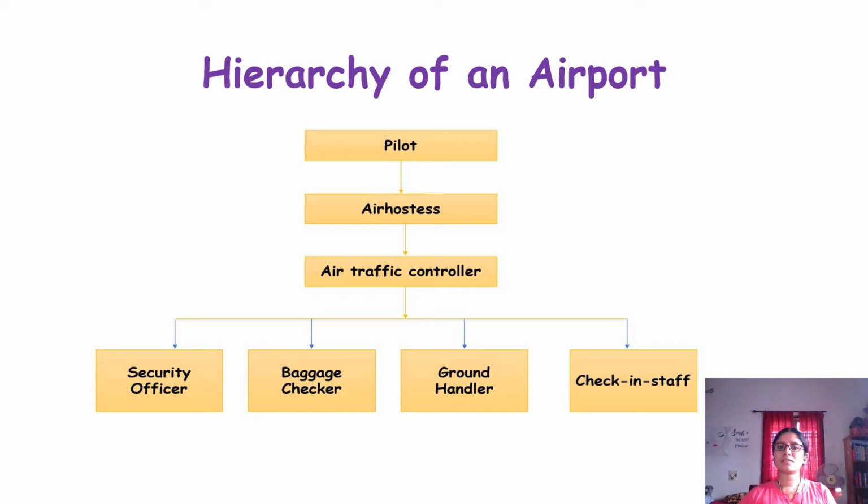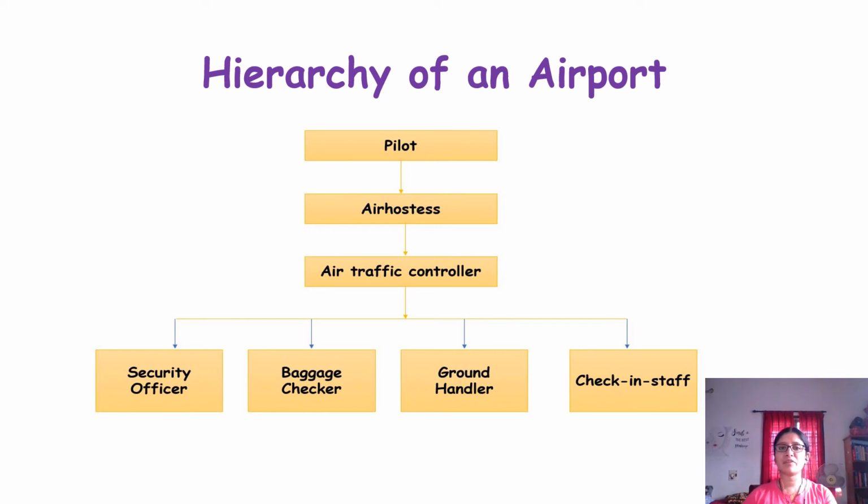So we discussed a lot about this, and you people have told it in a correct manner. The first person who comes in an airport is the pilot. The pilot is the one who is responsible for operating the flights. Next comes the air hostess, who guides the passengers on how to put on a seat belt, how to sit, and everything is told by the air hostess. Also, the air hostess's job is to take care of you people and provide whatever you need.